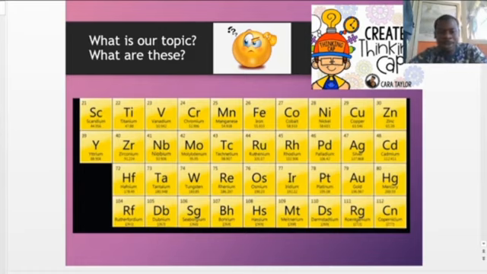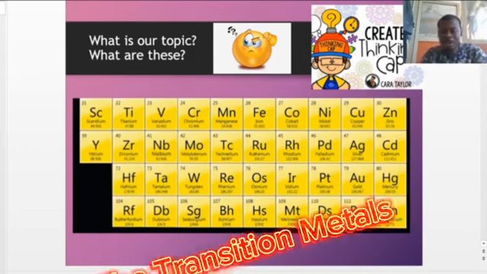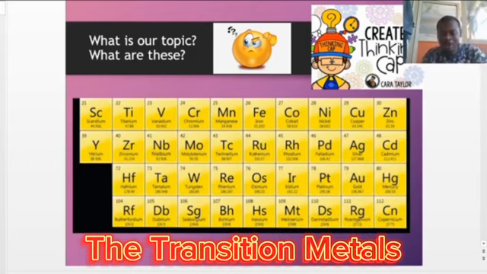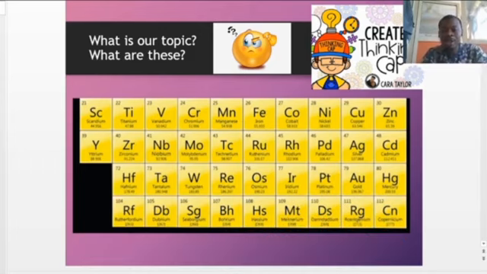Today, we shall be examining the transition metals. The transition metals are a very important aspect of the metals in the periodic table. We shall be evaluating the basic concepts of transition metals. What are the features and properties of some of these transition metals? How do we identify them? How do we make the extractions? And several other things related to this topic. So I want you to relax and enjoy today's session.